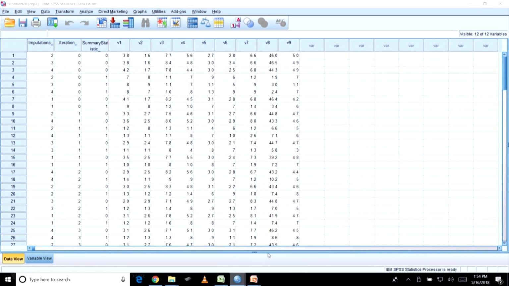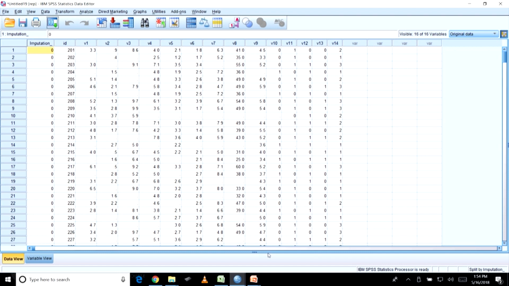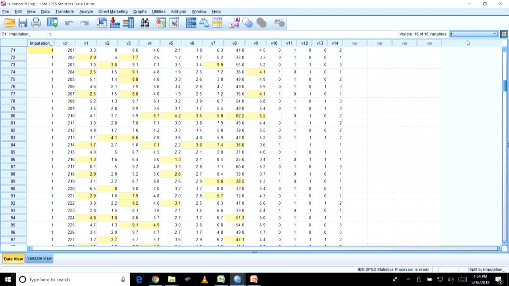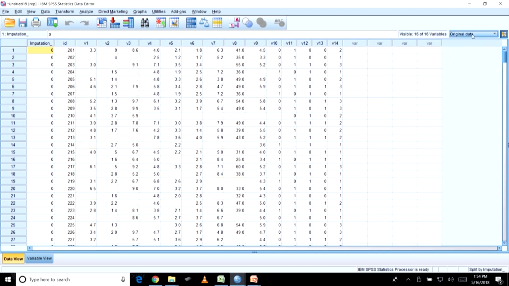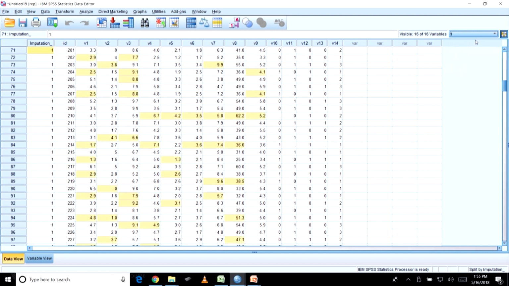There are two files that have come up. This file, if you can see here, has imputation 0 given. If I change it to 1, you can see some yellow colored marks. If you go back to 0, the 0 is the original data. You had these missing values, for example, the second one, the fourth one. Now it has replaced them, whatever the missing values were. It has done 5 imputations, as you remember we had given 5 imputations, and for each imputation the values are given to you.